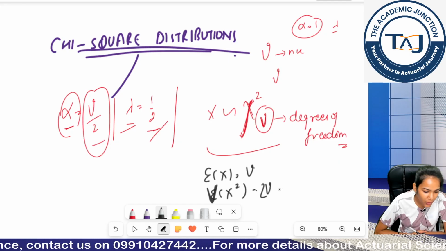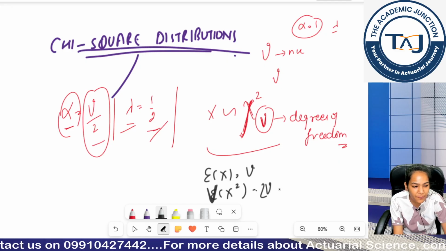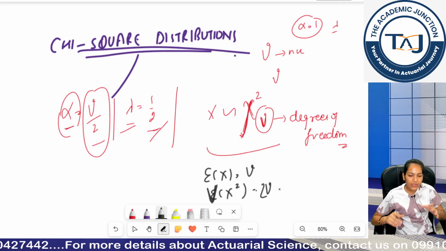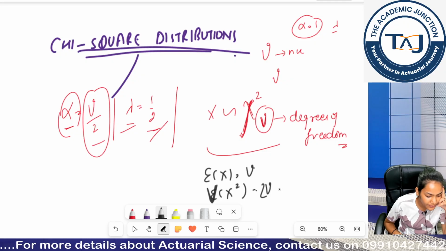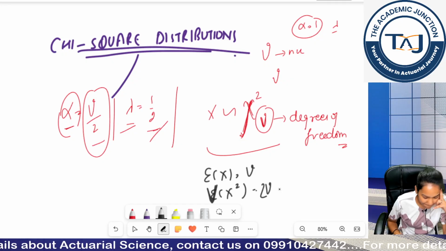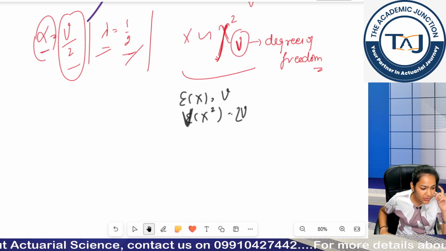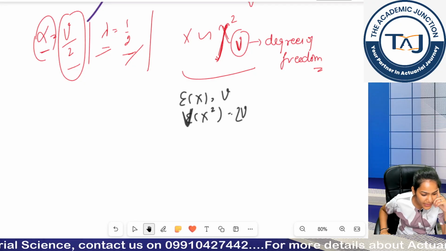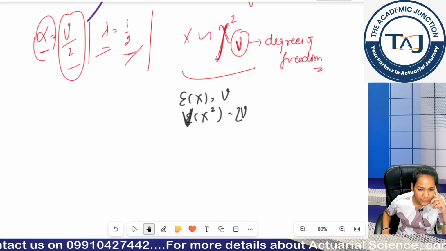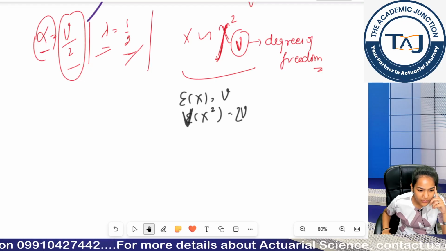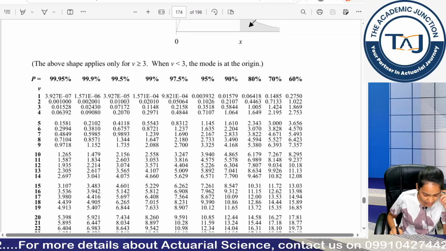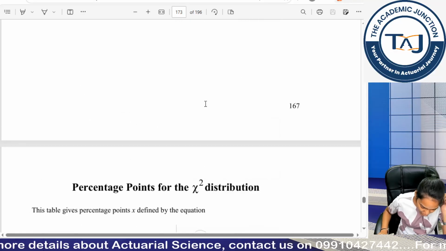The PDF of this we won't be studying, but we have been given the values of chi-square in the tables book. Now how to use these values to calculate my chi-square? Let's first check how to calculate the values using the tables book. Is this clear, Fatima? Please give me a yes.